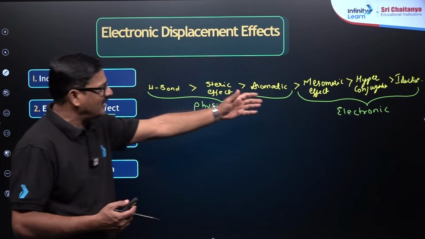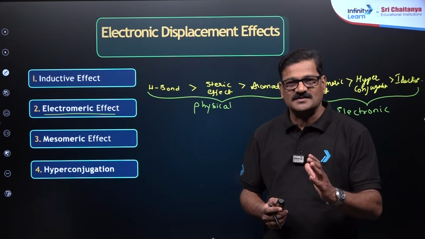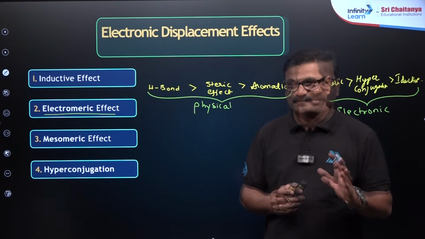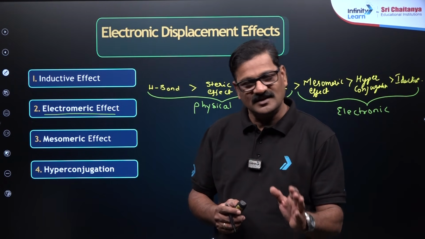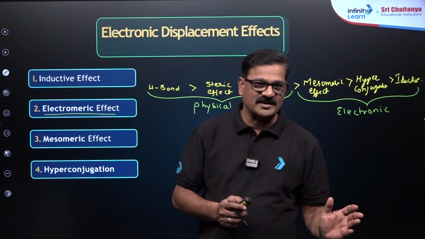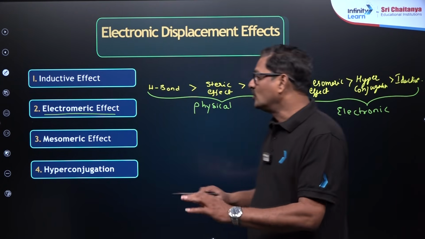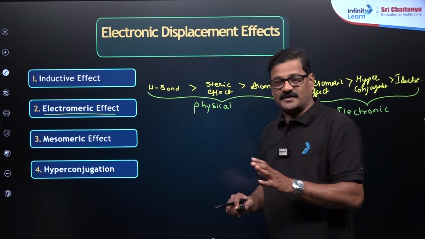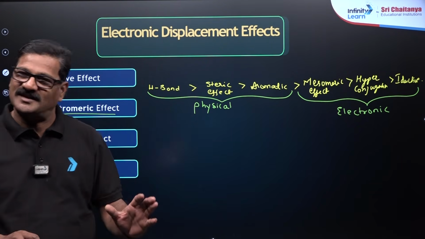Electromeric effect यहाँ पर लिखा नहीं बेटा. Why I did not write? Electromeric effect is the strongest effect actually, but it is a temporary effect. As long as the reagent is there, it is going to be present. If the reagent is taken away, the effect disappears. That's the reason why I don't want to include electromeric effect. Yeah, alag likhna hai. Without your intention also it will take place as long as the reagent is there or